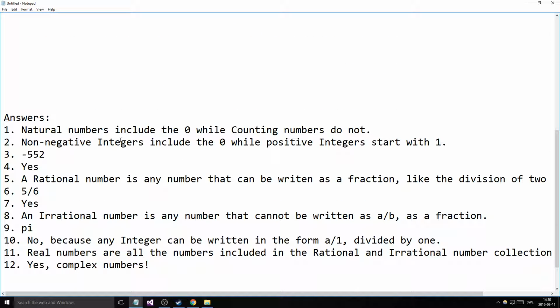So what's the difference between non-negative integers and positive integers? Well, non-negative integers include the zero, while the positive integers start with 1, because 0 is such a strange number that a lot of people don't even consider it a number. It's just there. So with positive integers, at least, we start with 1.